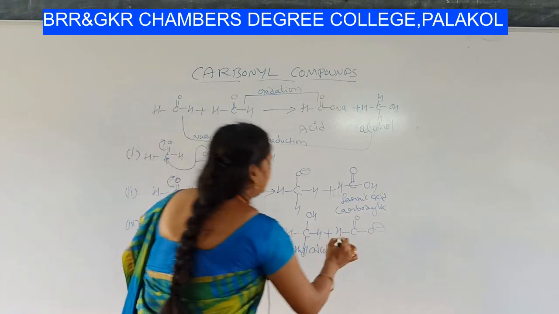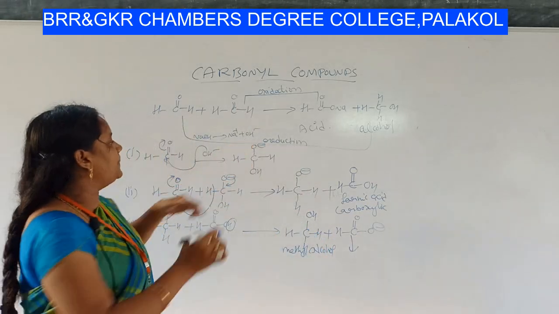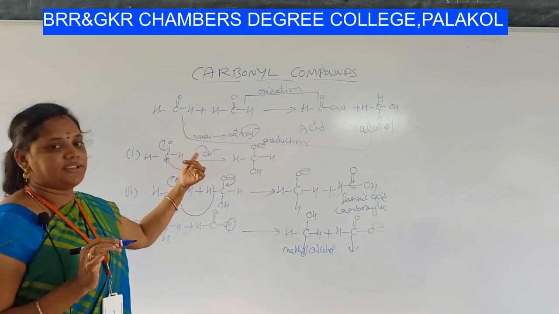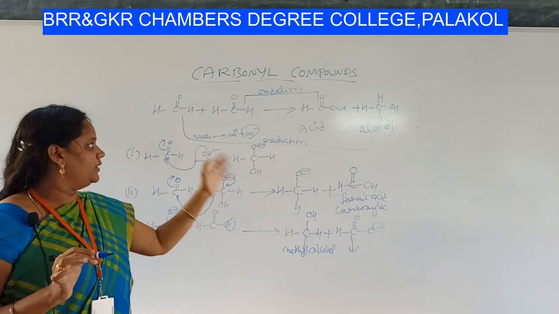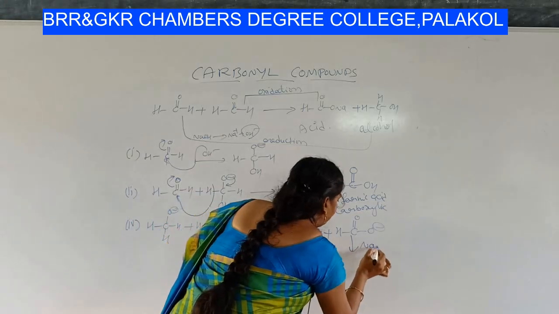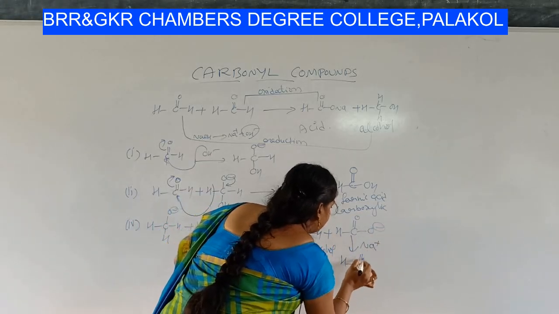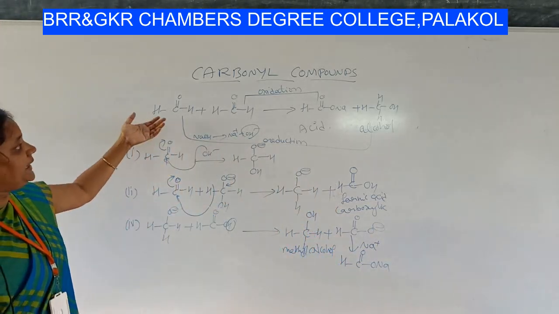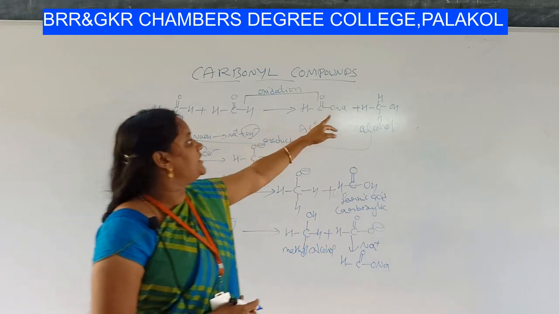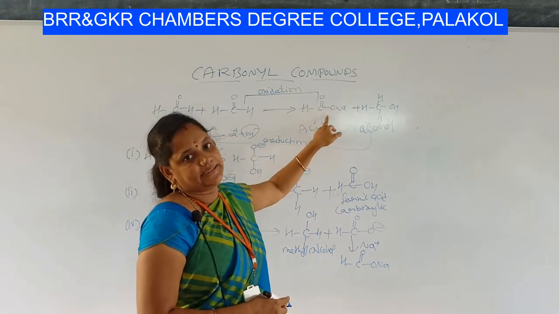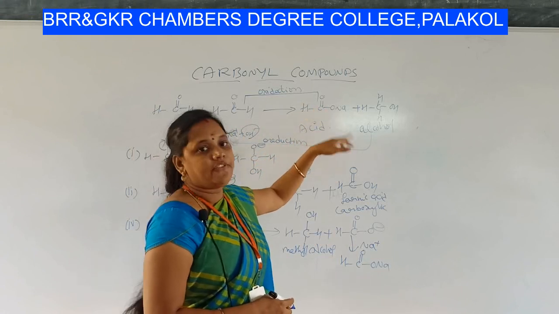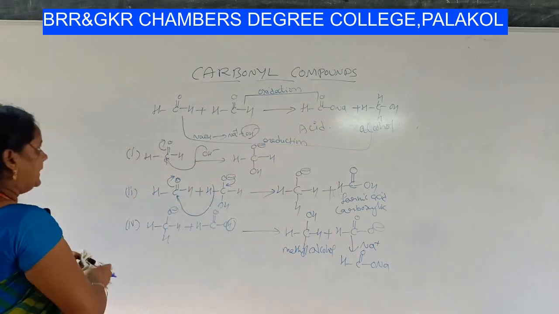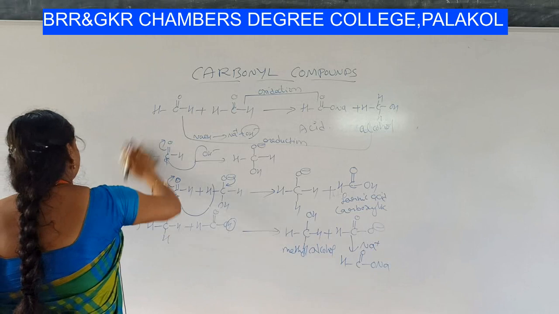What happens here? We used OH minus of sodium hydroxide, but Na plus ions we have not used in any step. That Na plus ion will attack O minus to form HC double bond ONa. That's why I wrote in the reaction that sodium salts of carboxylic acids are formed. Let us do another example, students.